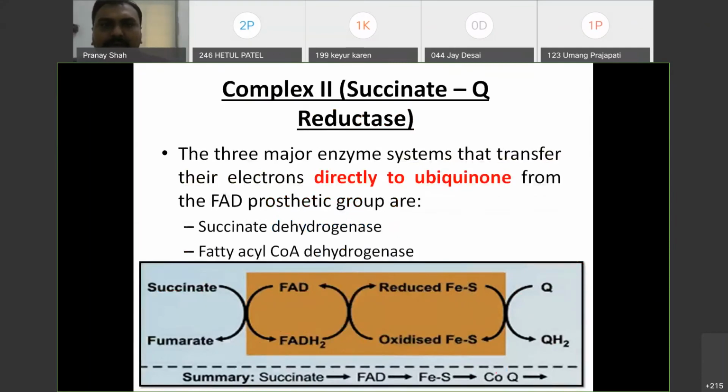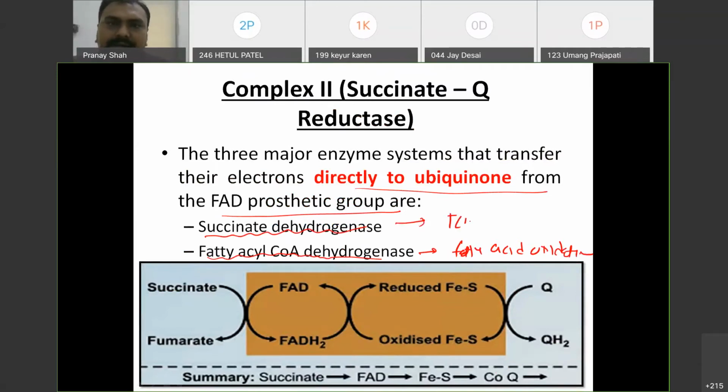What will happen about the complex 2? So three major enzyme systems transfer their electron directly to the ubiquinone from FAD prosthetic group. Okay, so one is succinate dehydrogenase, one is FAD. This enzyme is for the, आप पढ़ोगे fatty acid oxidation में आएगा पहला ही step. ठीक है, succinate dehydrogenase is also a part of TCA cycle. So succinate to fumarate, FAD is converted to FADH2. So from succinate, it will donate its electron to FAD. FAD itself is converted to FADH2, that is a reduced form.